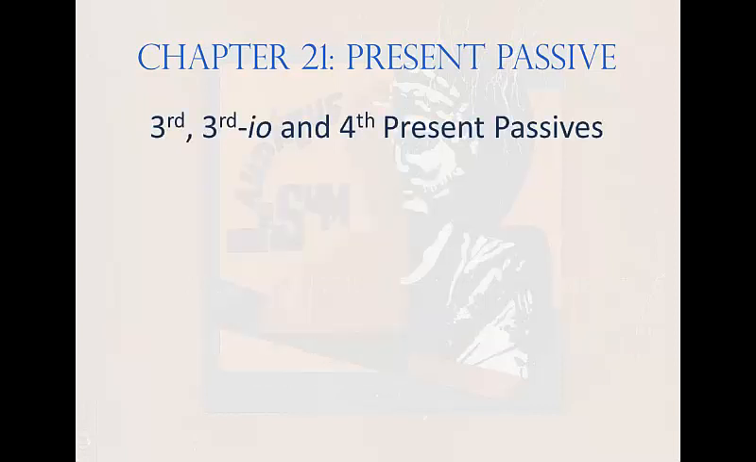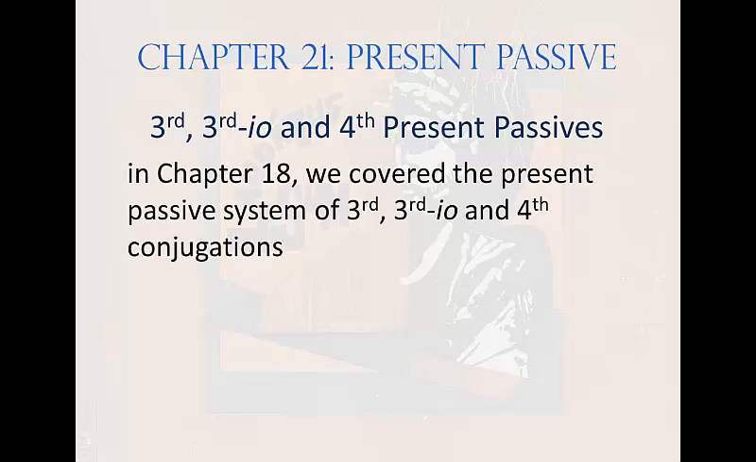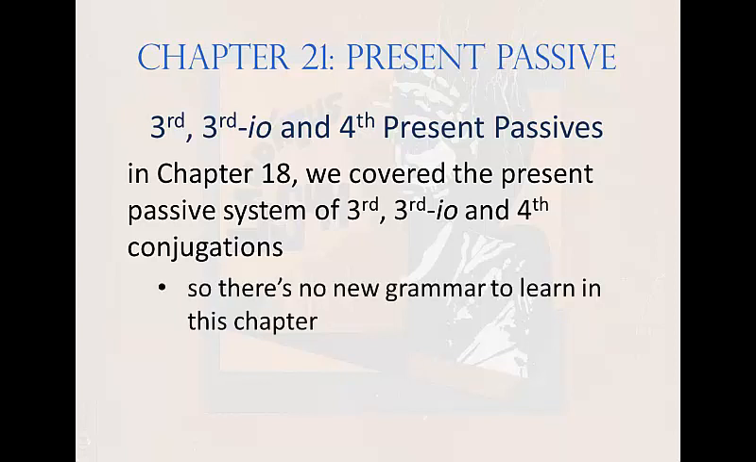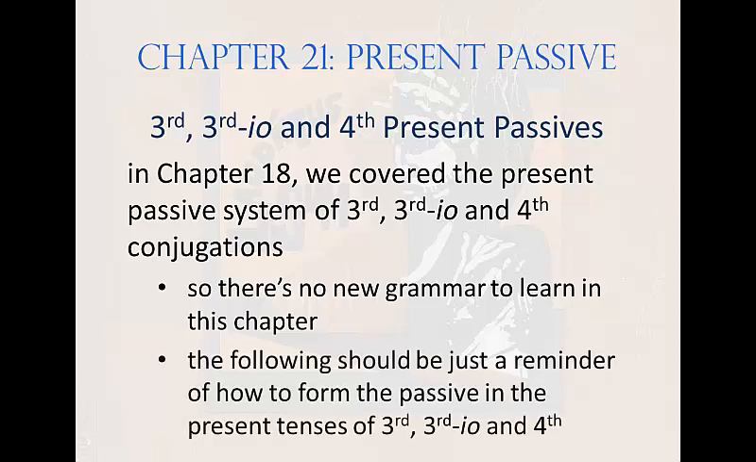Third, third IO, and fourth conjugation present passive forms. Ladies and gentlemen, here we reap the rewards of our hard work earlier. Back in Chapter 18, we covered the present passive system of third, third IO, and fourth conjugations, so there's no new grammar to learn here. The charts on the following slides should serve only as a reminder of the grammar we studied there.